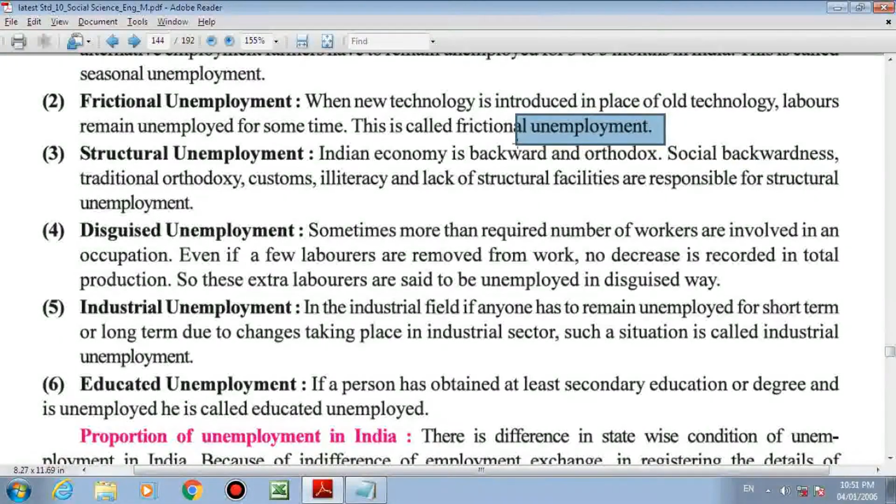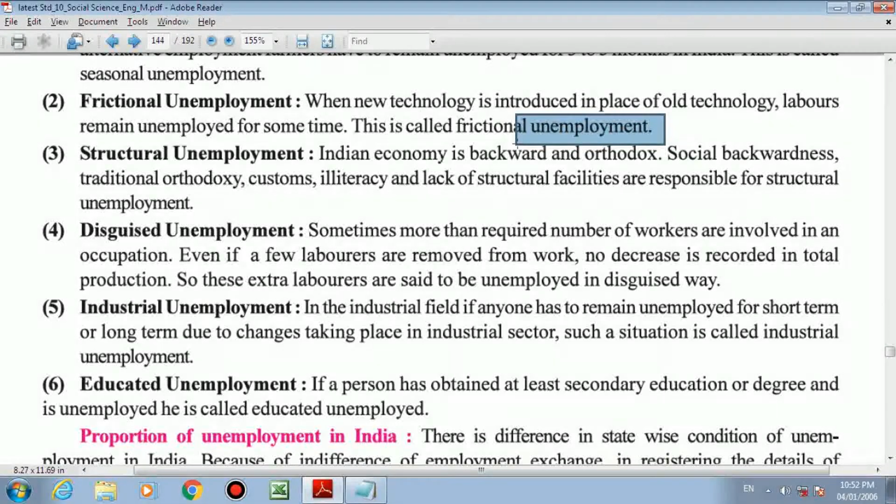So the office told me that you do one thing, in 1 month you learn computer and then you join the work, then you go for office work. Till that 1 month I will not get any salary, because I need to learn the new technology. For that particular month I don't get any kind of money, so I become unemployed because of technology. So that's why it is called frictional unemployment.